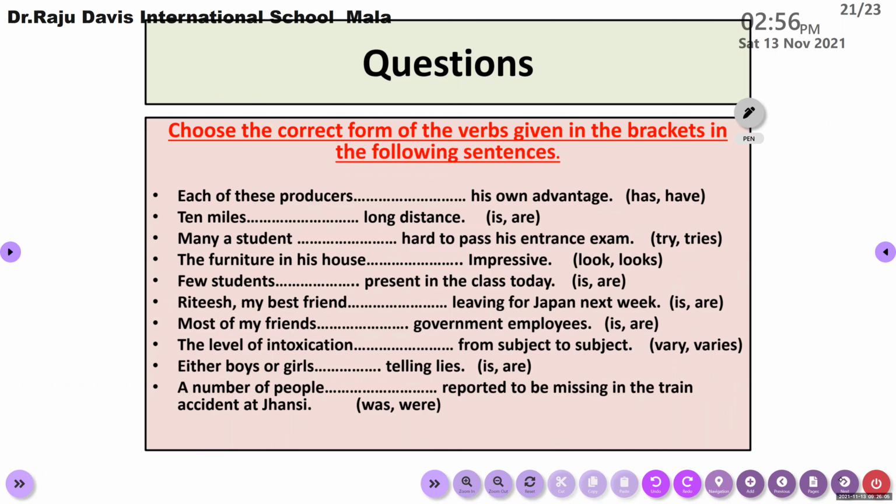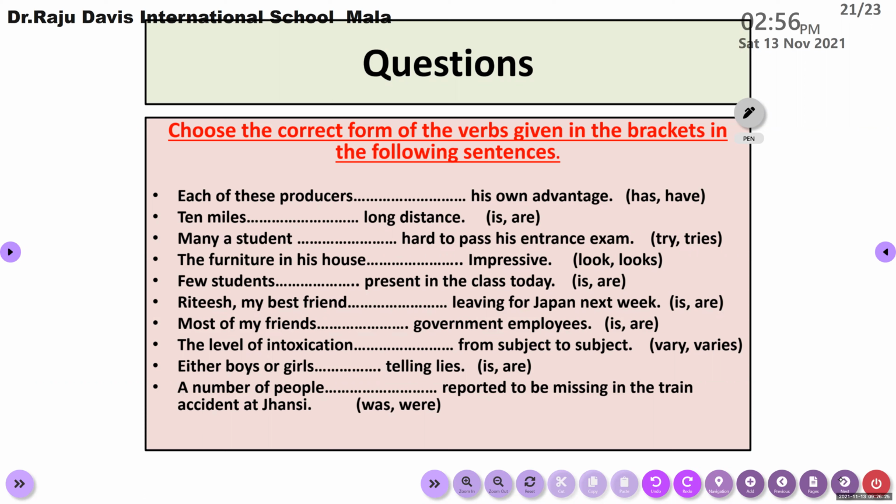The level of intoxication dash from subject to subject. Either boys or girls dash telling lies.